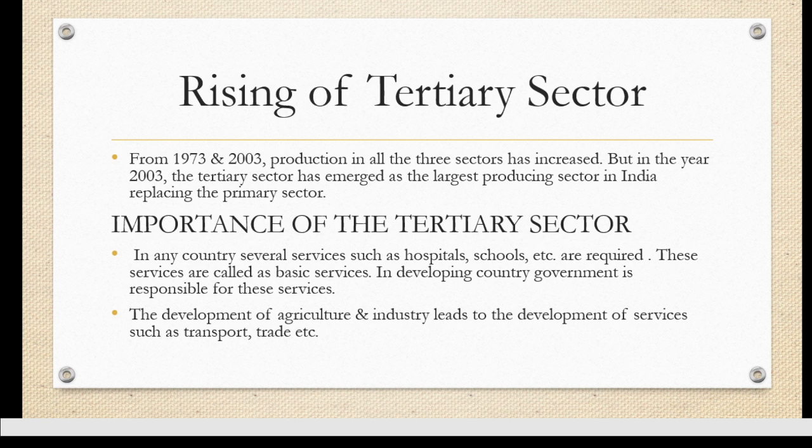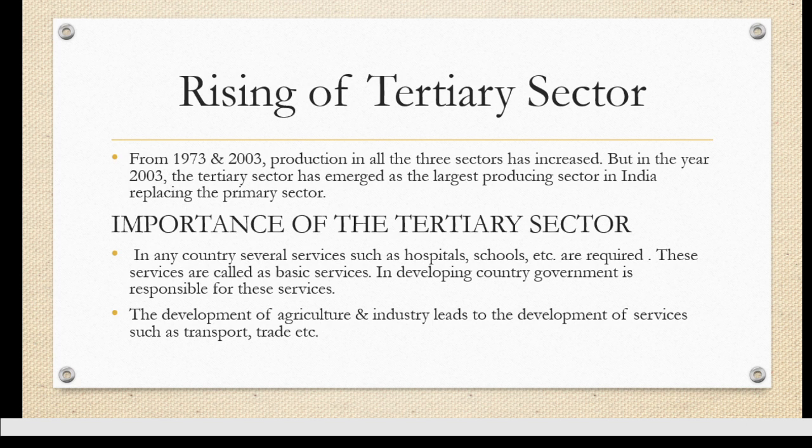In 1973, agriculture was more compared to secondary and tertiary. But slowly it started changing. And in 2003, according to the graph, the primary sector is now very less, the secondary sector has increased, and the tertiary sector has doubled from the previous.